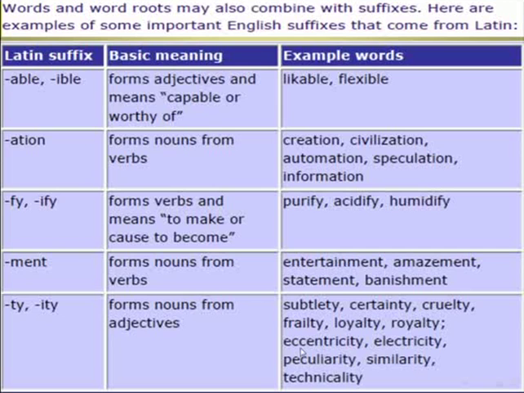Right? Eccentricity, electricity, peculiarity, similarity, technicality. Yes, very good. So here are English words that we use every day, and these English words have a Latin suffix at the end of these words.